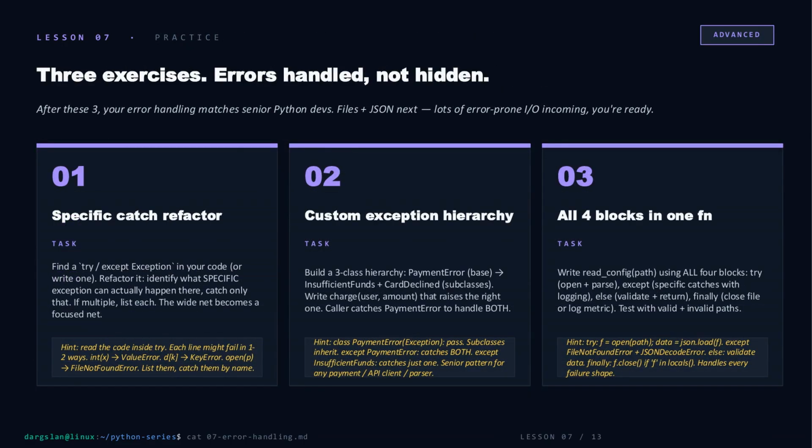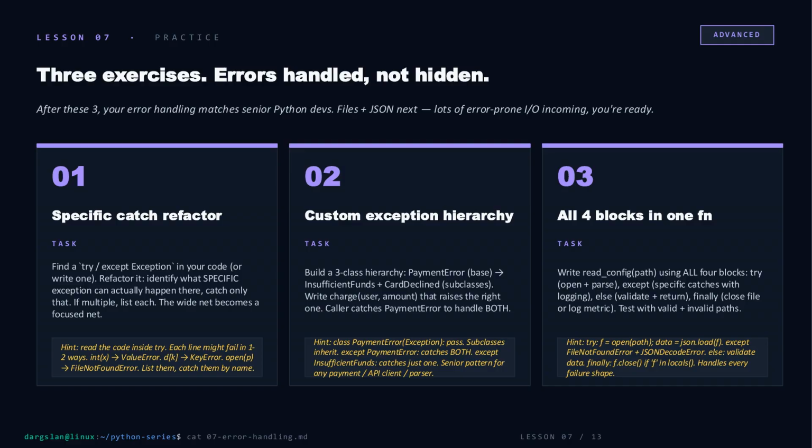Time to put it to work. 3 exercises that move this from theory into muscle memory. First, find a try, except Exception in your own code and refactor it. Figure out what can actually fail, catch those by name, turn the wide net into a focused one. Second, build a small PaymentError hierarchy with InsufficientFunds and CardDeclined as subclasses.